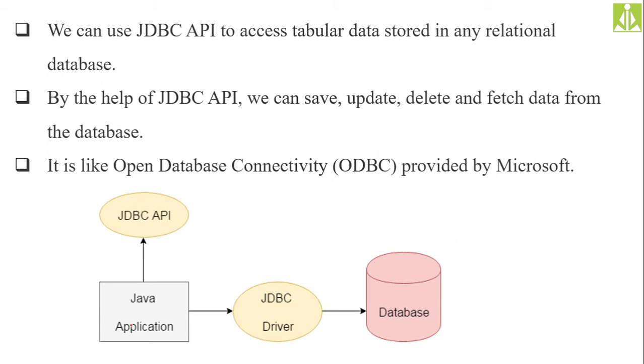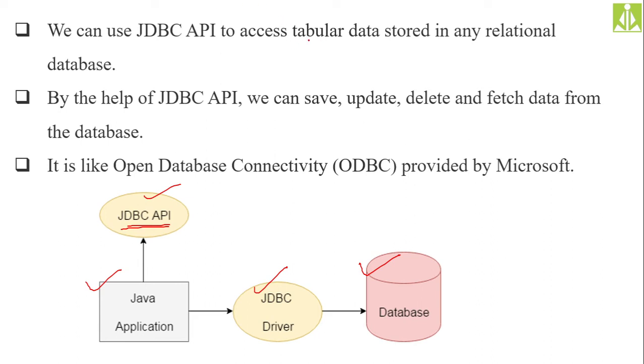Okay, see here you can see our Java application with the help of JDBC API. This JDBC driver is going to act like a mediator in order to communicate with the database. This diagram depicts the complete picture of the use of JDBC API and use of JDBC driver. Our application is used to interact with the database with the help of a particular JDBC driver. We can use the JDBC API to access the tabular data.